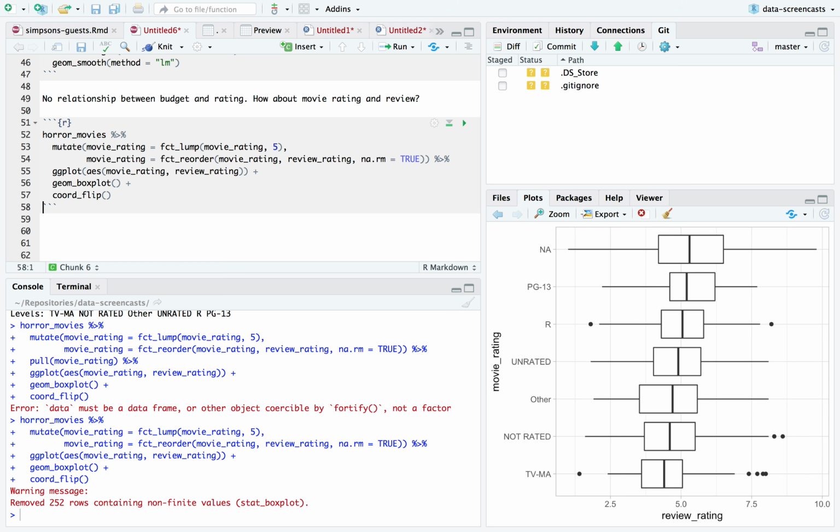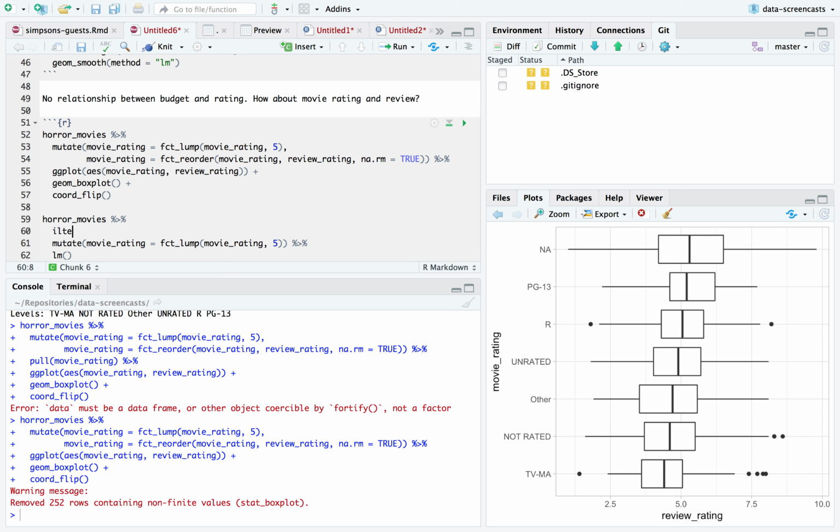Yeah, I don't think there's a difference between these. Does anyone know what statistical test we could use to determine that? That's right, ANOVA. So I'm going to actually take this lumped movie rating. I want to know, is there any variation here more than we expect by chance? I'm going to analyze the variance, that's ANOVA, and ask if there's more variation within groups than between groups.